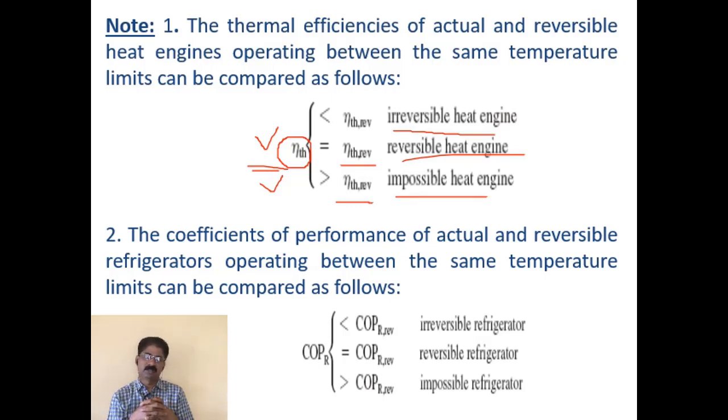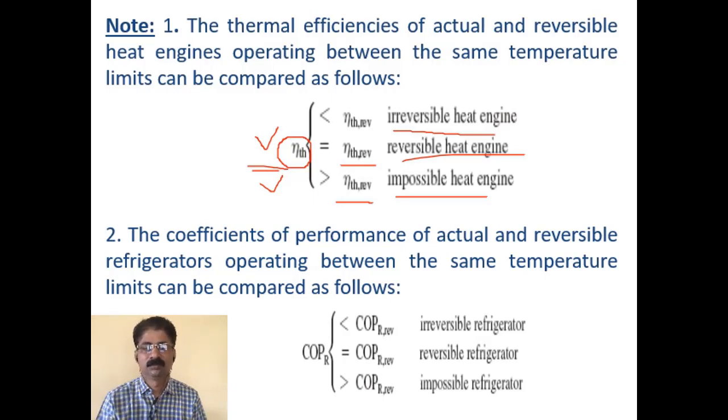Try to understand this: nobody can develop an engine with an efficiency more than that of the reversible heat engine operating between the same two temperature limits. You cannot compare two engines operating between two different temperature limits. The high temperature source has to be the same for both, and the low temperature source also has to be the same for both.